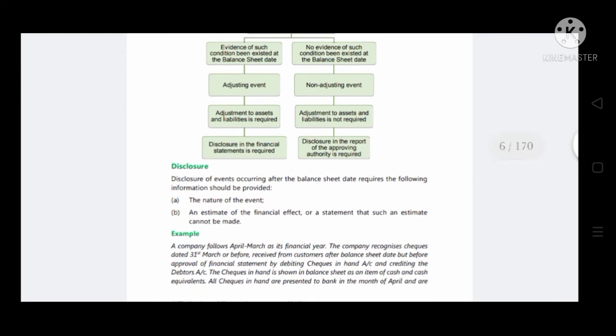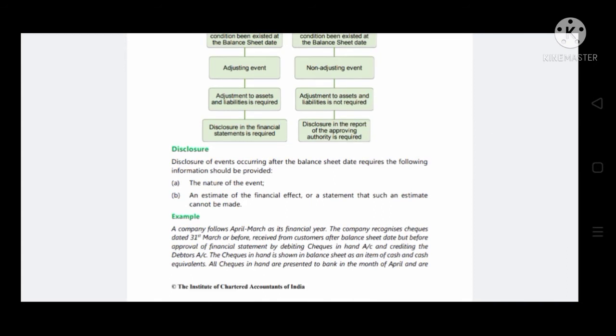What is the following information? The nature of the event. If some event occurs, what is the nature of that event? An estimation of the financial effect, or a statement that such an estimate cannot be made. If we are able to estimate the amount of the financial effect, we can disclose the estimated amount. If we are not able to estimate the amount, we can disclose it as a statement.